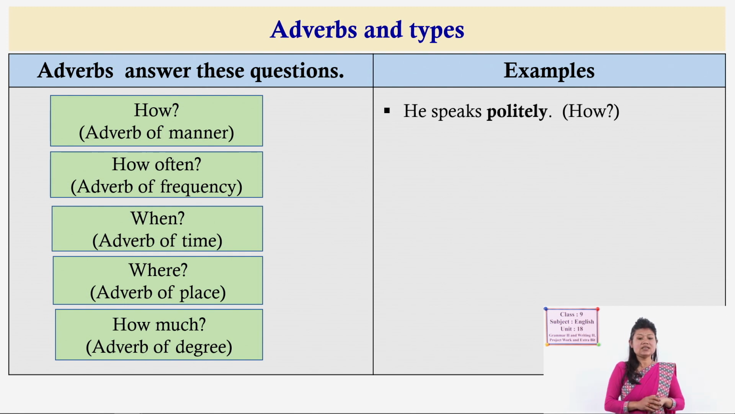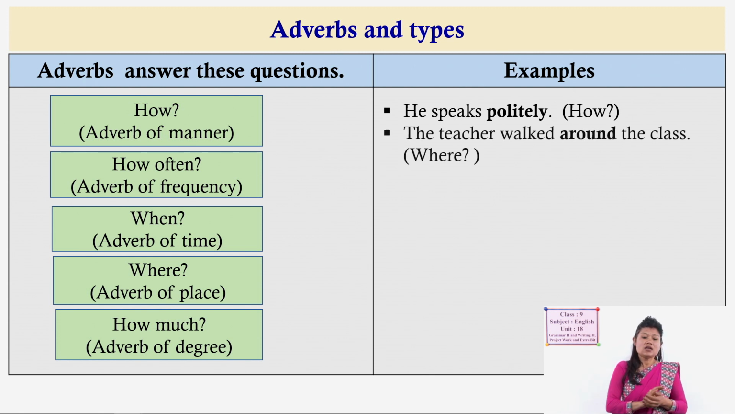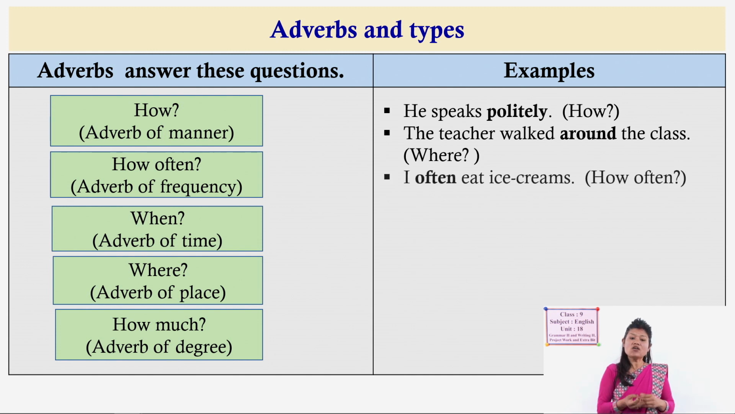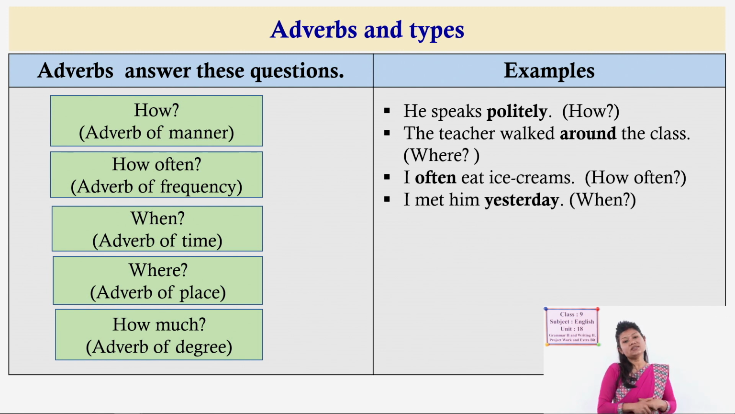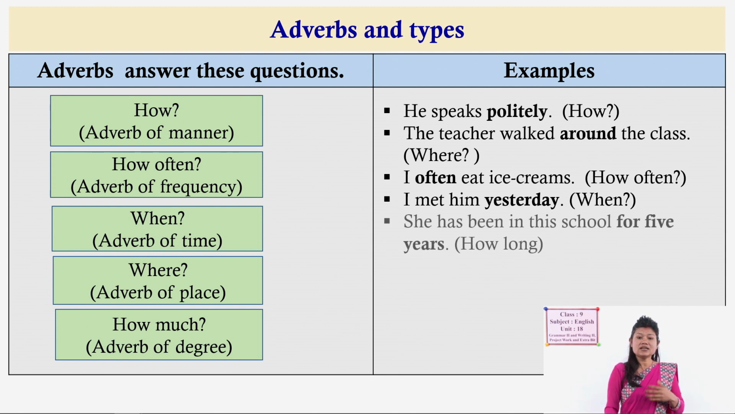Some examples are here. He speaks politely, it answers the how question. Politely is an adverb here, it describes the verb speaks. The teacher walked around the class, around, so where, so around is an example of an adverb of place. I often eat ice creams, or I usually eat ice creams, it answers how often, and it falls under adverb of frequency, how repeatedly you do that task. I met him yesterday, so yesterday is an adverb of time, it answers the when question.